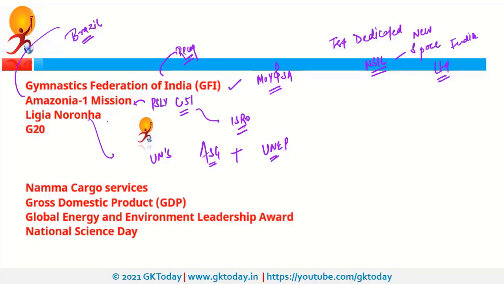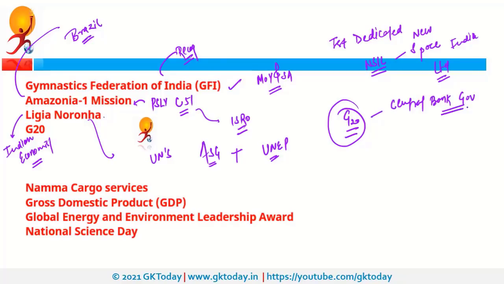She is Indian economist. Next is G20. So recently this G20 was in news. Why? Because of its central bank governors meeting. Please note that in this meeting our finance minister, not the Reserve Bank governor, but the finance minister attended this meeting. Who is our present finance minister? She is Nirmala Sitharaman. So she attended this meeting and this was held under the presidency of Italy.